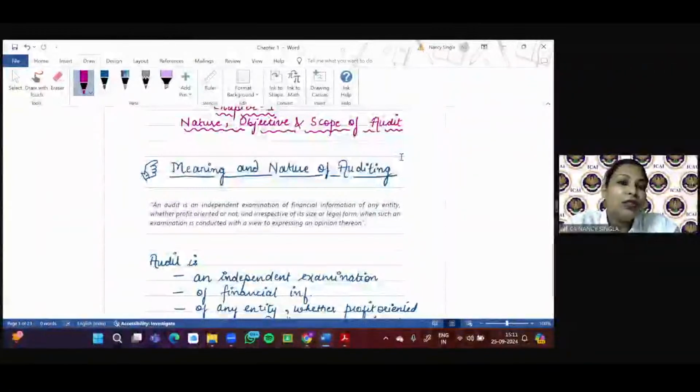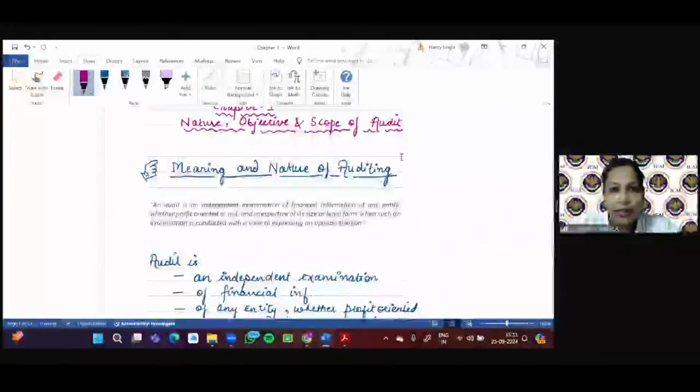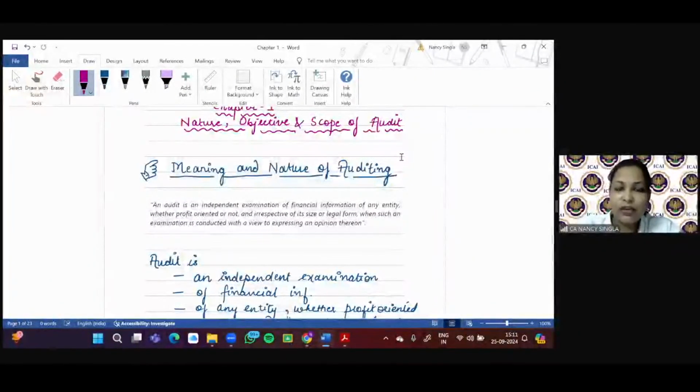3 MCQs can be individual, not based on any case scenarios, though practical situations will be given. So independent 3 MCQs will be there for 6 marks. And the remaining will be in the form of either 3 case scenarios or 2 case scenarios consisting of 4, 5, or 3 questions accordingly, right? So I hope I'm clear that 30 marks are for MCQ, 2 marks each, right? So see how scoring this paper is.